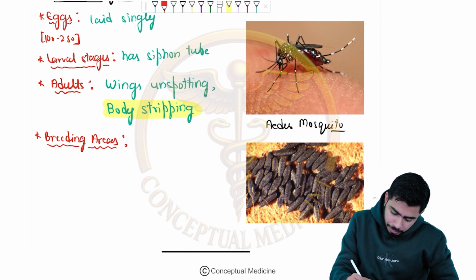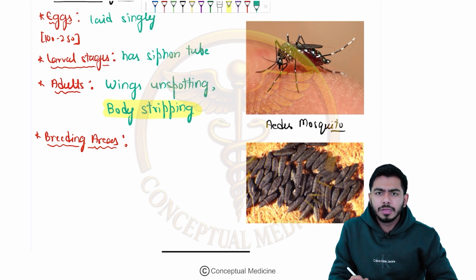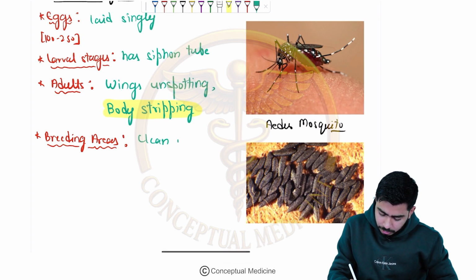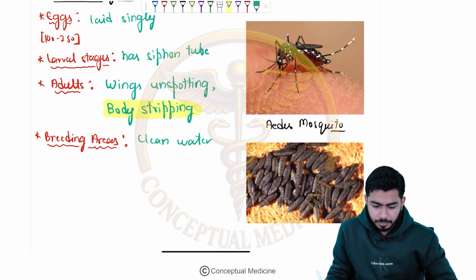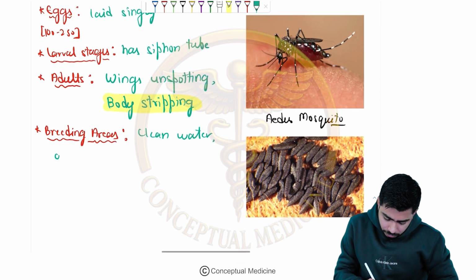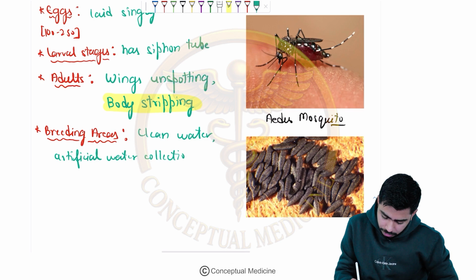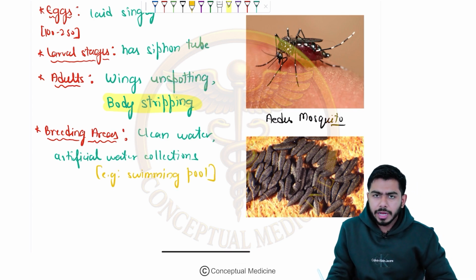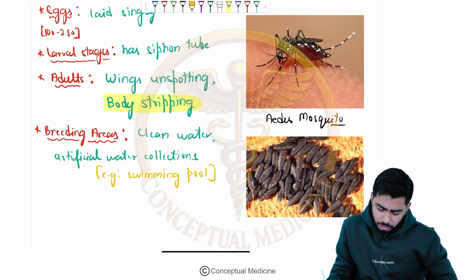Okay guys, very nice. So breeding areas, as far as Aedes mosquitoes are concerned, they will be breeding in the clean water. They love clean water, guys. Okay, so artificial water collections, clean water, artificial water collections, for example swimming pool. It could be a cooler, it could be tires, it could be water in the buckets, and all of these things.